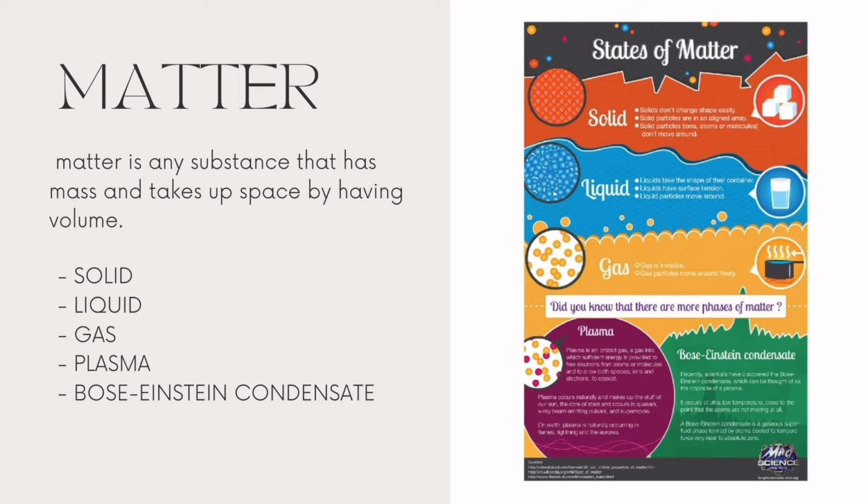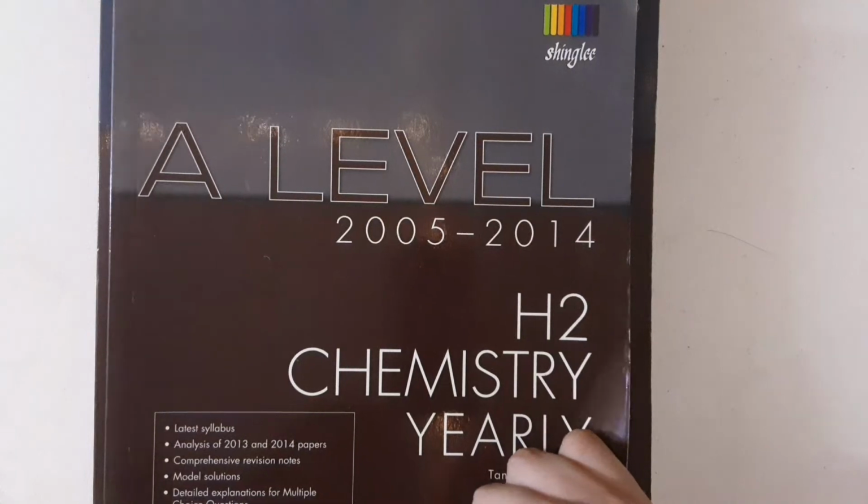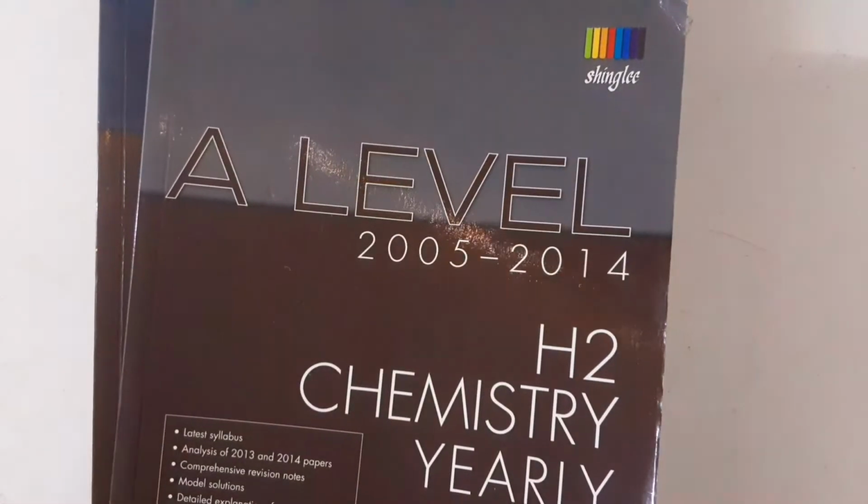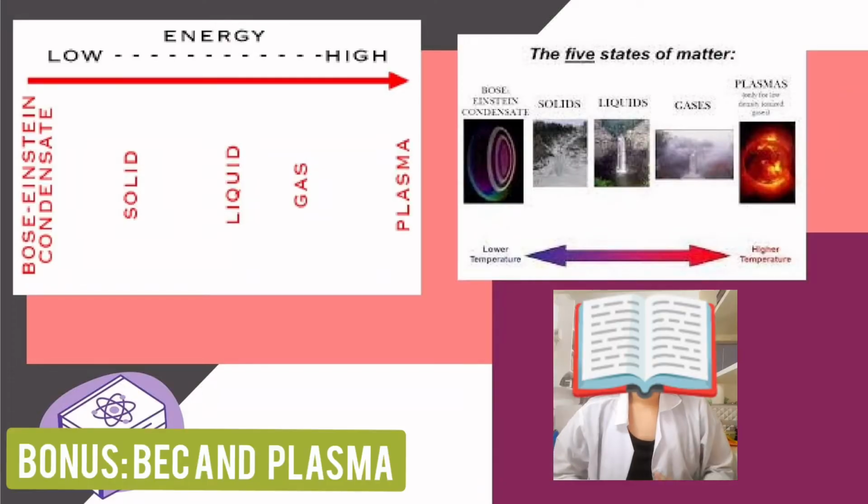There's this thing we call the plasma and the BEC, or the Bose-Einstein condensate. In this video, I would show the movement of the solid and liquid and the gas, and I would also show some additional information about the plasma and the BEC. Here we have 5 states of matter organized according to their temperature. Here we have the BEC as the lowest in terms of temperature and the plasma as the highest, with the solid, the liquid, and the gas in between.